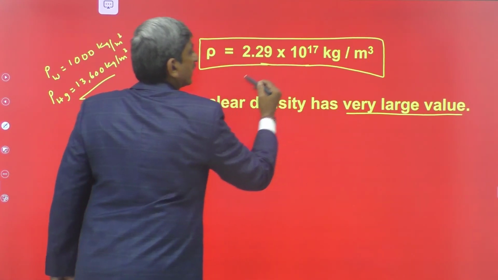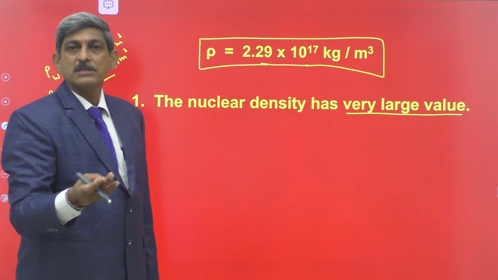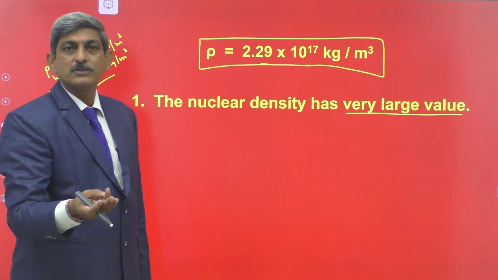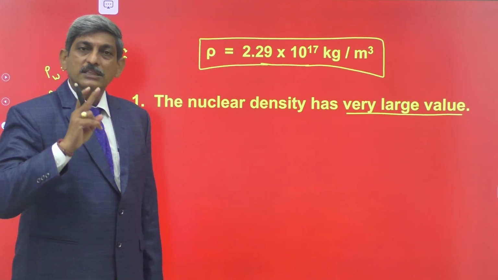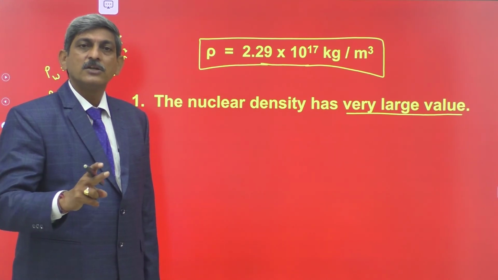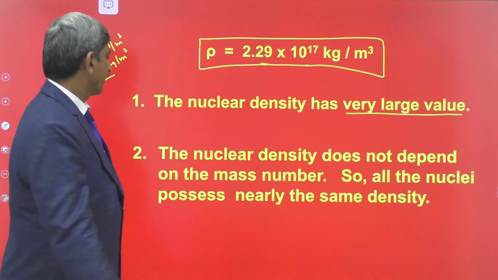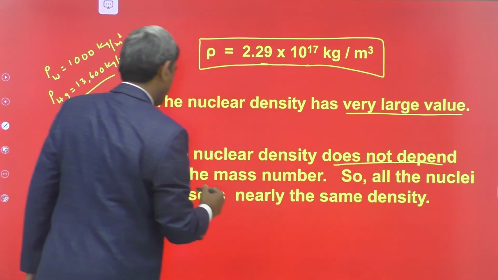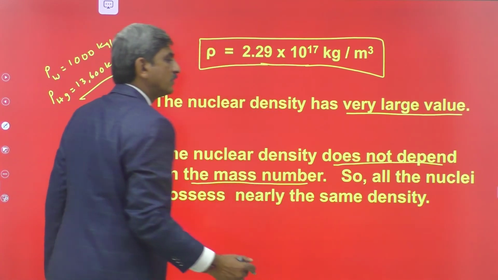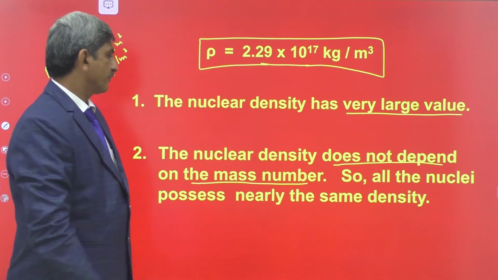There are no terms of atomic number, mass number, number of protons, or number of neutrons present in it. That's why simply we can say that the density of the nucleus is constant for all the nuclei of the atoms. The nuclear density does not depend on the mass number. So all nuclei have the same density values.